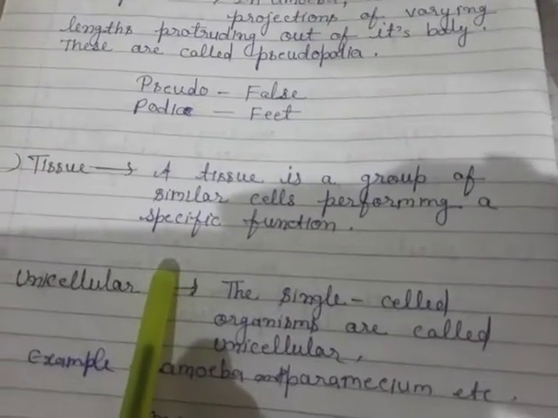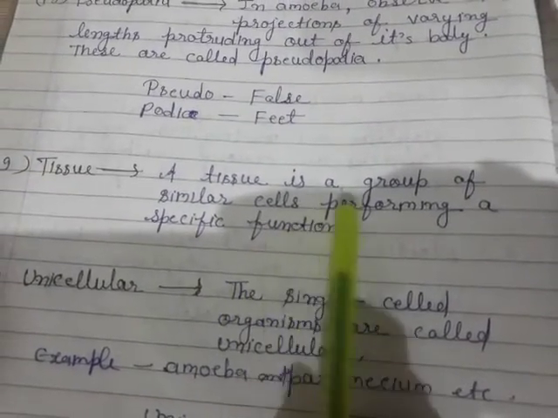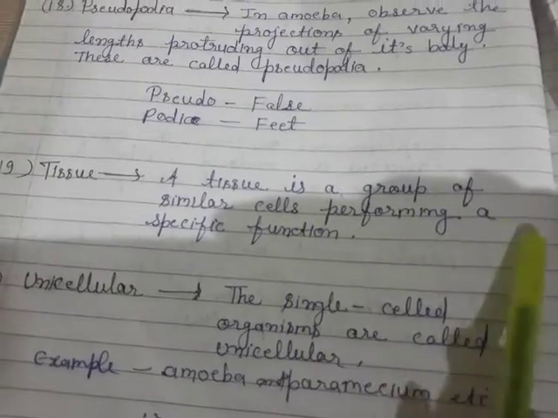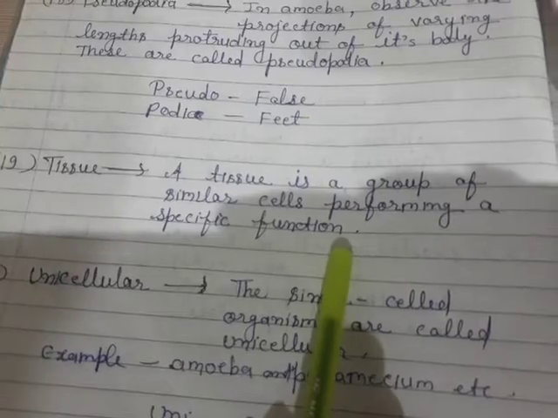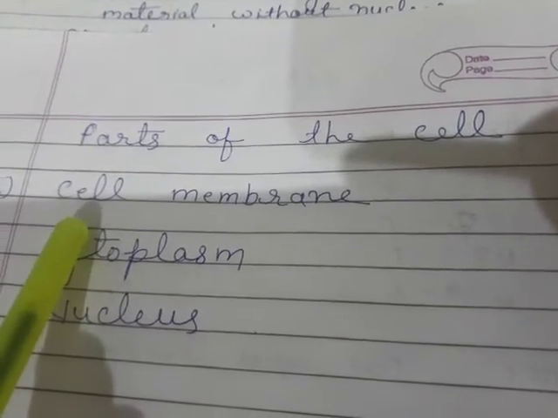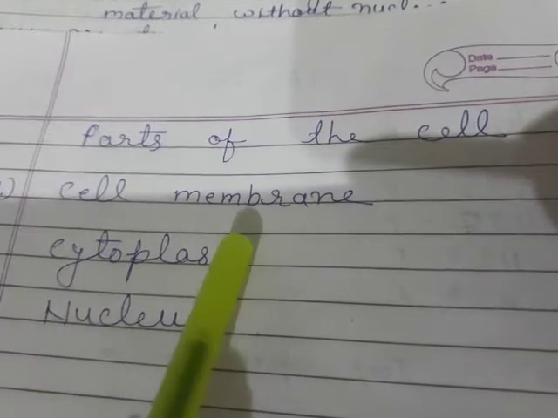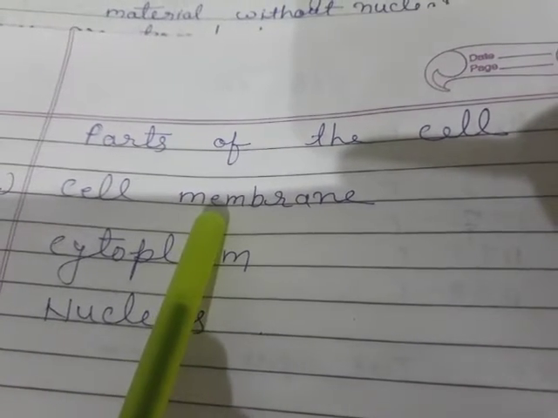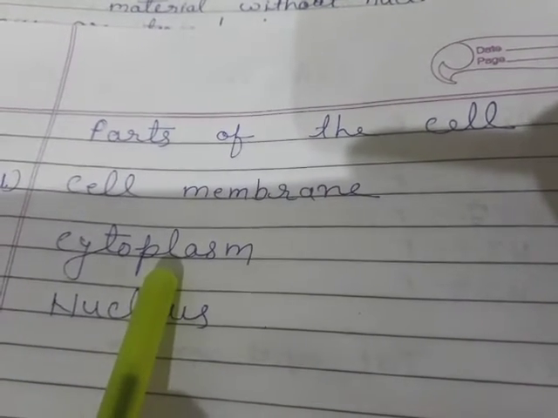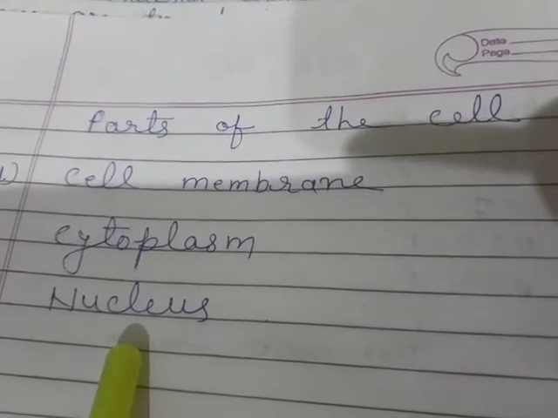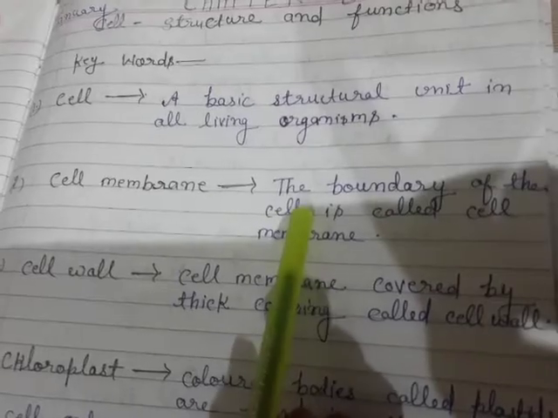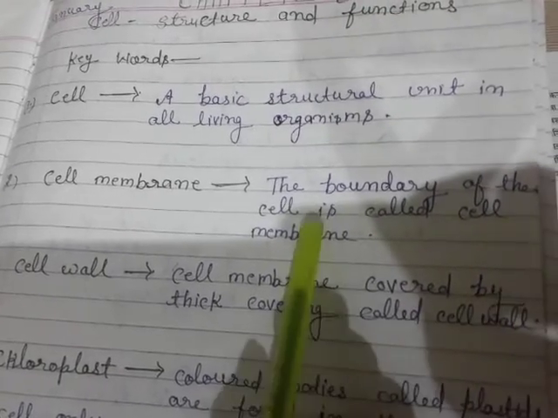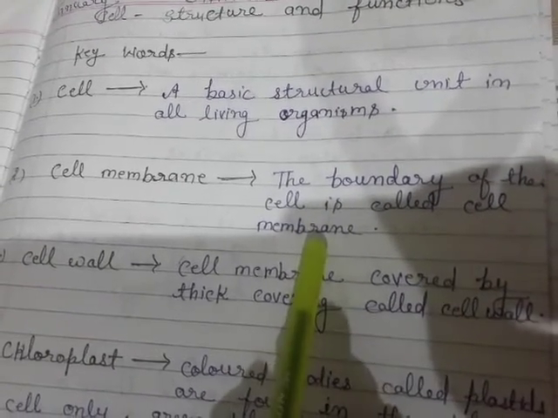What is tissue? A tissue is a group of similar cells performing a specific function. Parts of the cell. Mainly there are three parts of the cell: cell membrane, second one is cytoplasm, and next one is nucleus. What is a cell membrane? The boundary of the cell is called cell membrane.